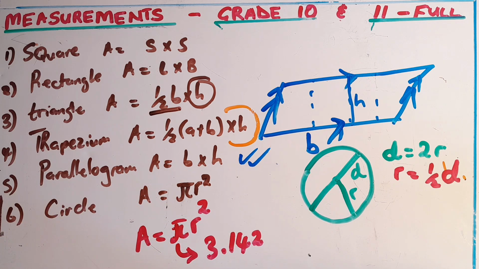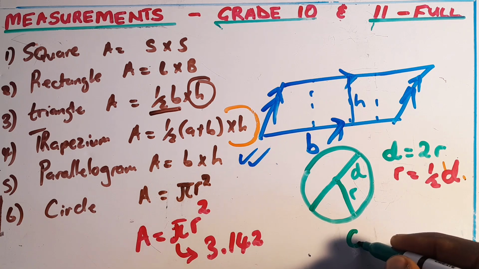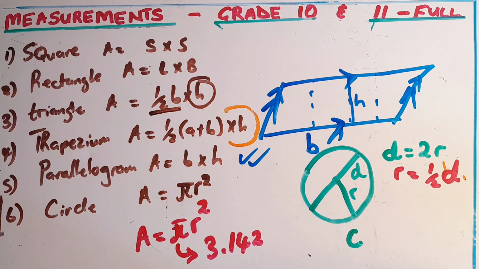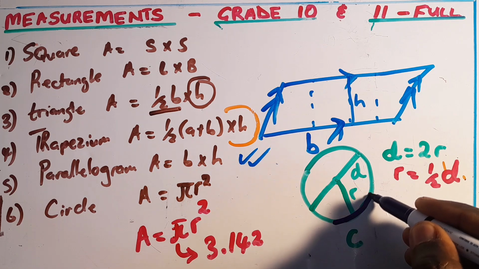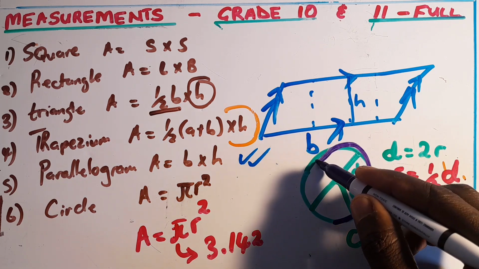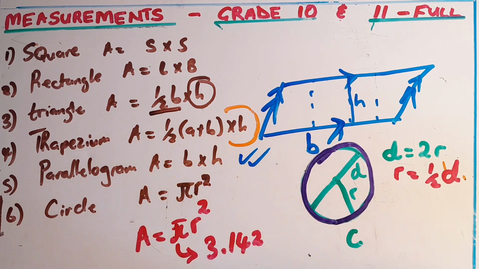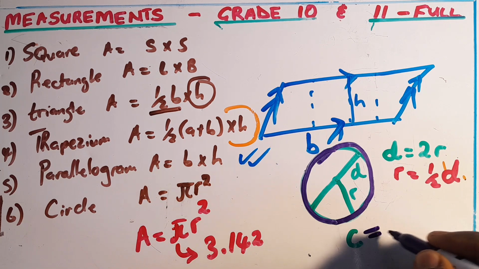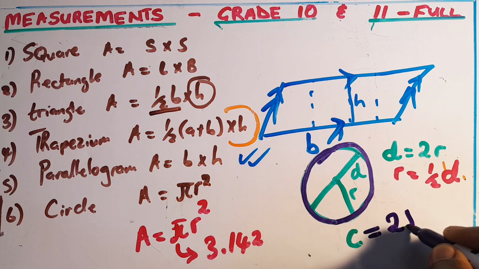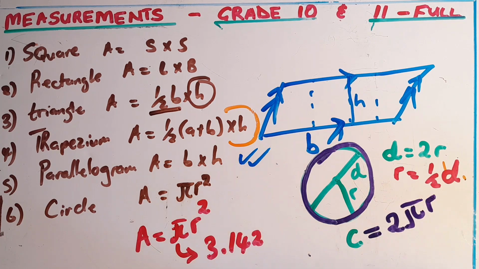Something else that I want you to keep in mind is to find the circumference of a circle. The circumference is the total distance around this circle. That's what you call the circumference. To calculate the circumference, we just say circumference is equal to 2 pi r.